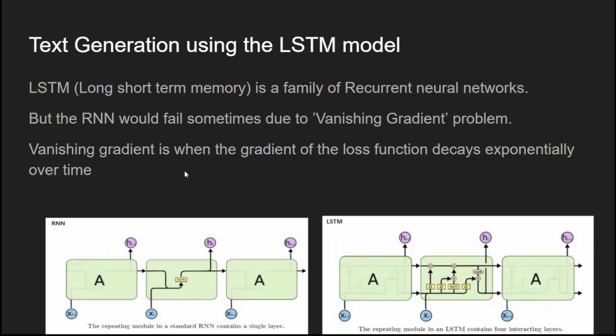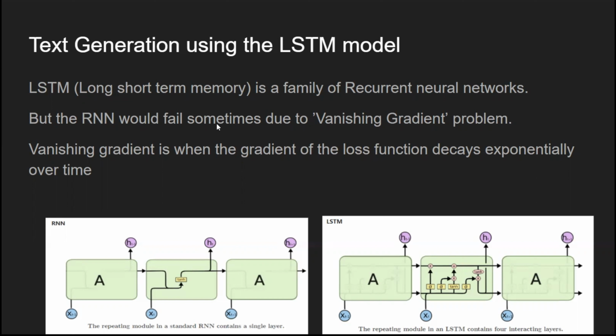We can then compare which is the best model when comparing both methods. This LSTM model is also a family of recurrent neural network, and it has been used for many tasks, like prediction, music generation, and text generation also. But why use LSTM instead of RNN? It is due to the problem called vanishing gradients.